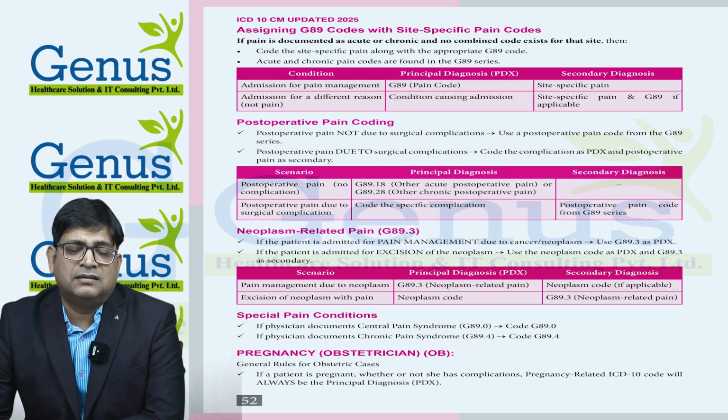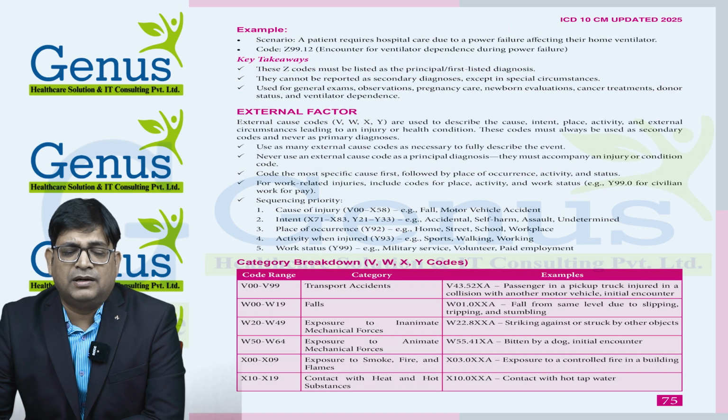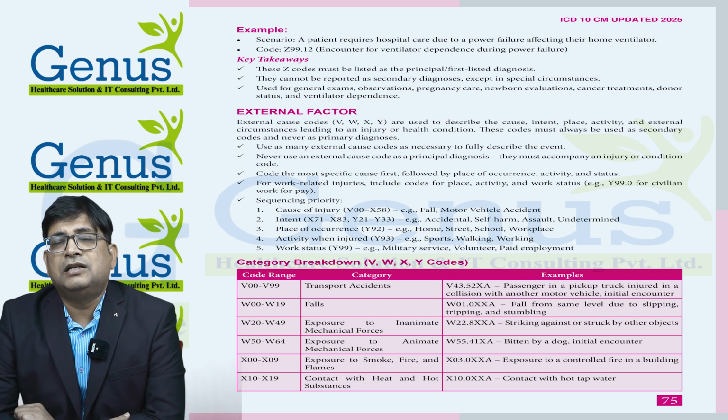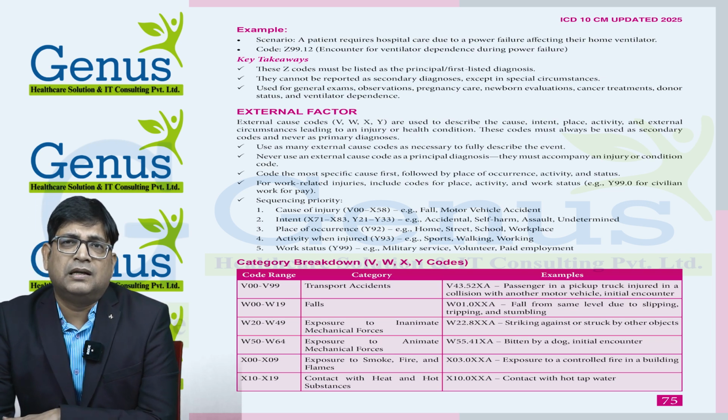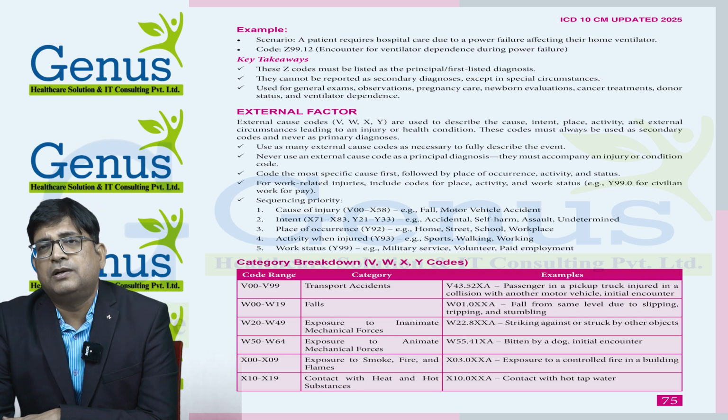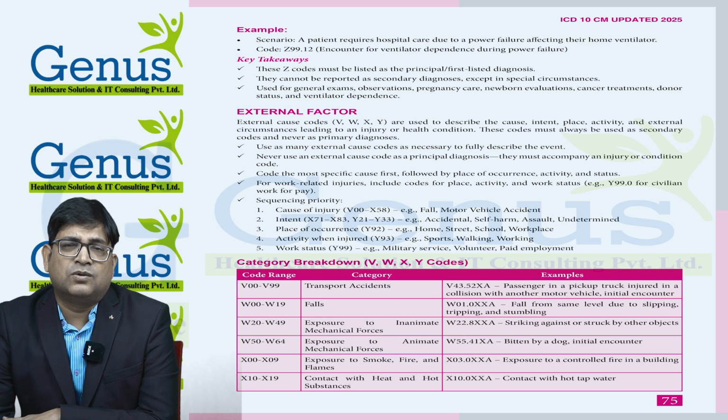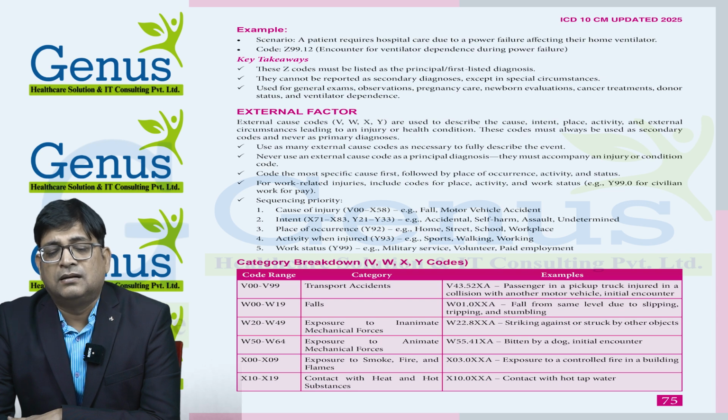And the last topic of ICD is external factors. As we already discussed, there is a separate index available for external factors, and these codes are V, W, X, Y. In physician coding, these codes are not used with much frequency, but if you are coding for hospital inpatient or the emergency department, then there are chances that these codes are used frequently. There are a couple of types of external factors for which we need to provide codes: cause, intent, activity, and external circumstances.